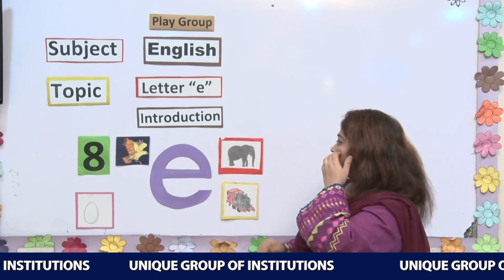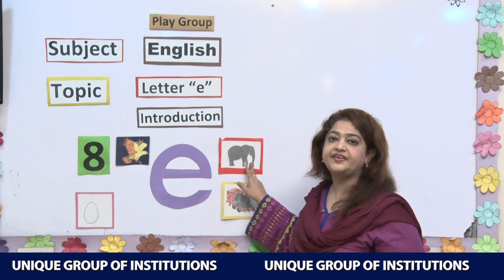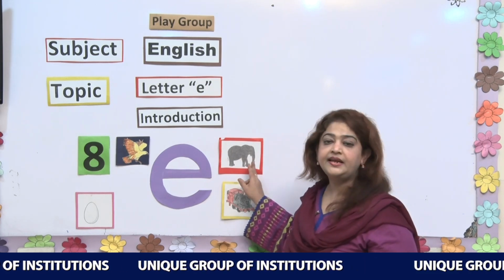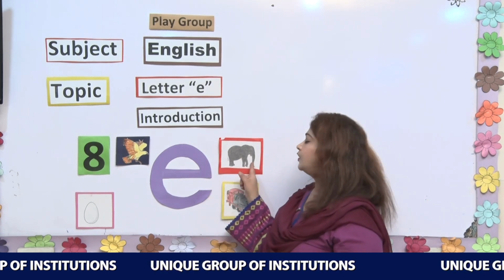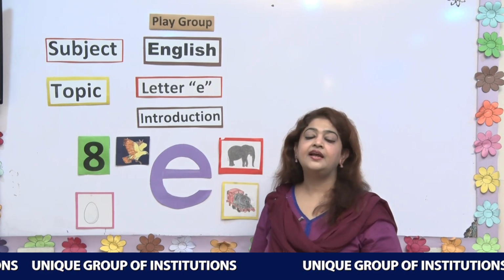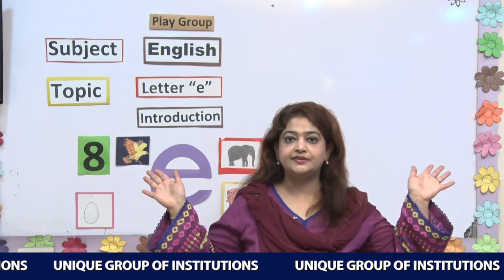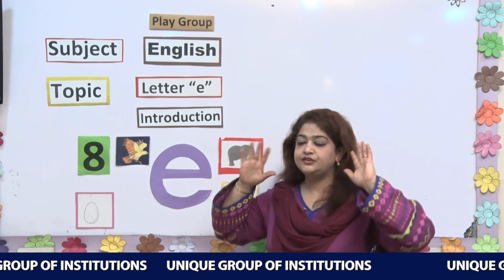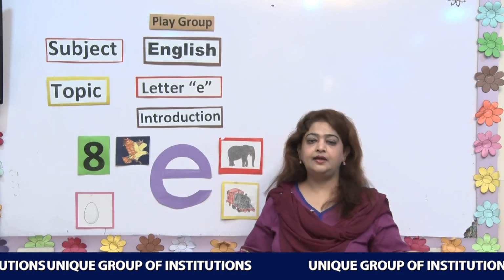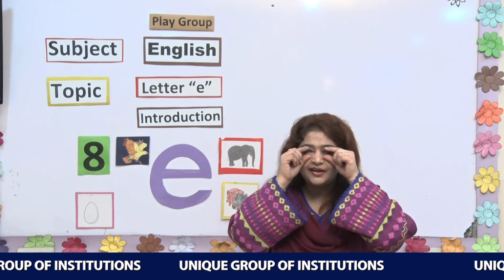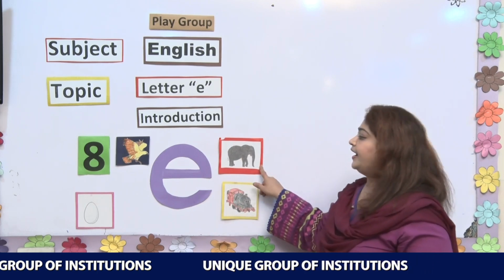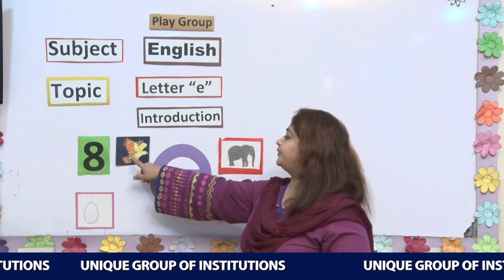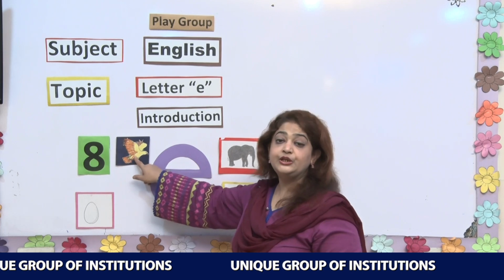It is a story about an elephant, and his name was Ellie, Ellie the elephant. Ellie the elephant has two big ears, two small eyes and one big trunk. Ellie has a friend and his name is Elu, Elu the eagle.